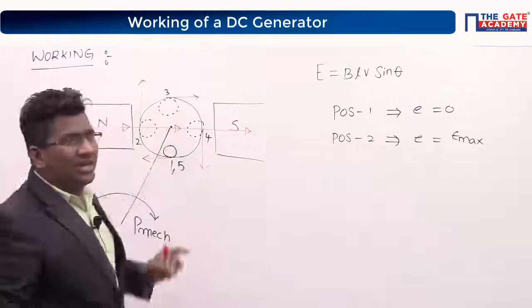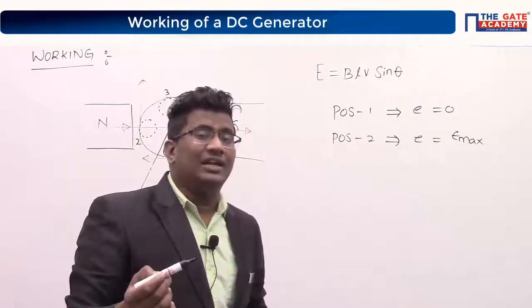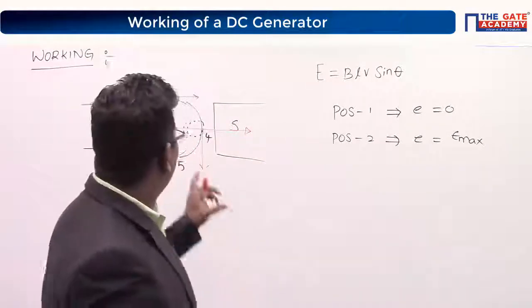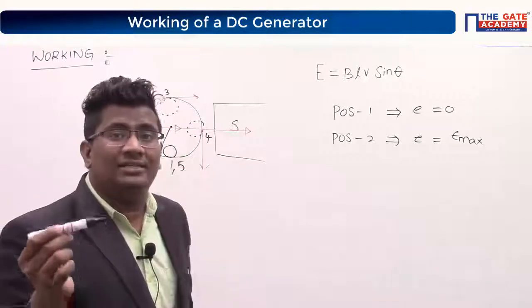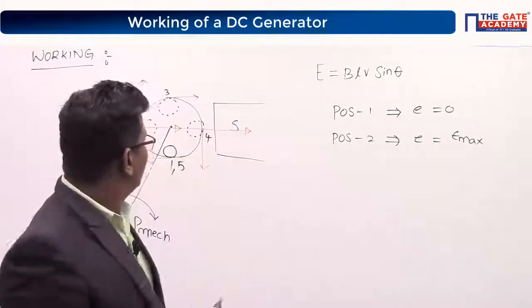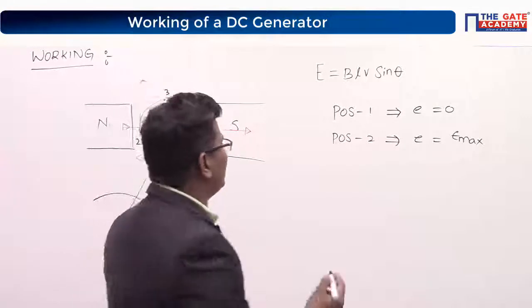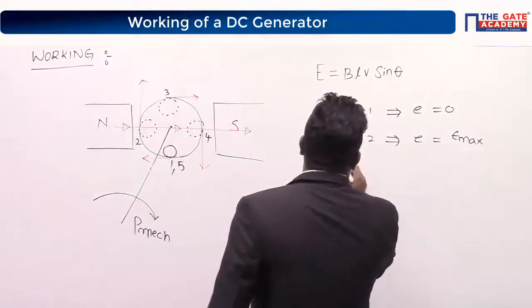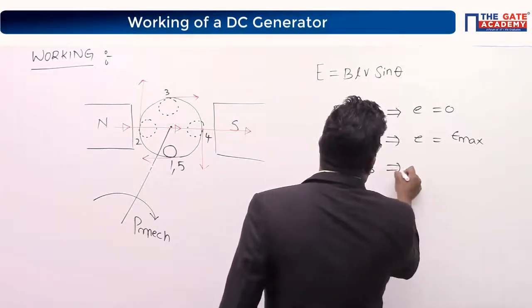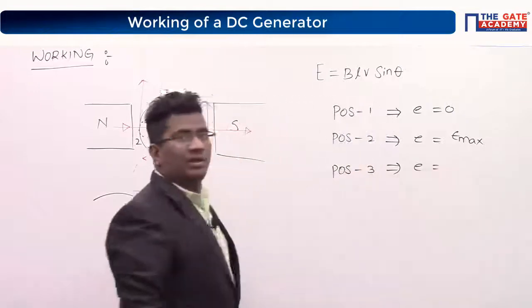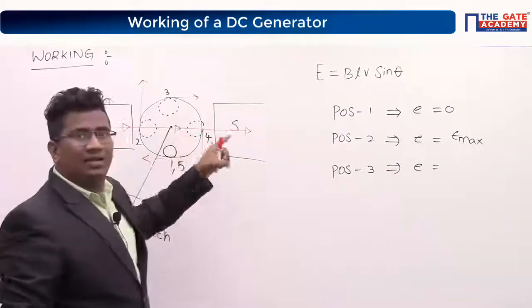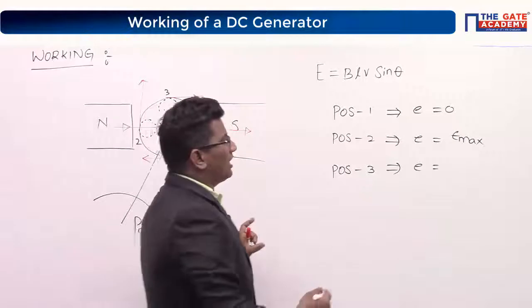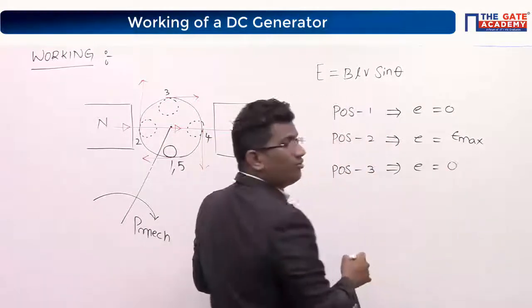Tell me at position 3, the conductor direction is the same or different? Same direction means, what is the angle between these two? Two parallel lines. What is the angle between them? Either 0 or 180. Therefore, can I say, induced EMF is again 0?